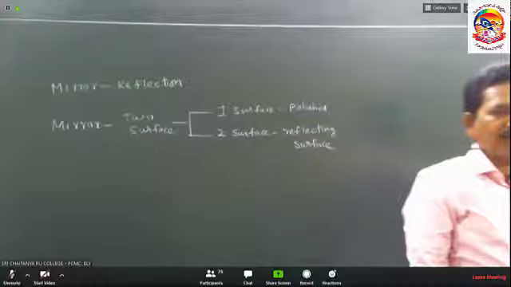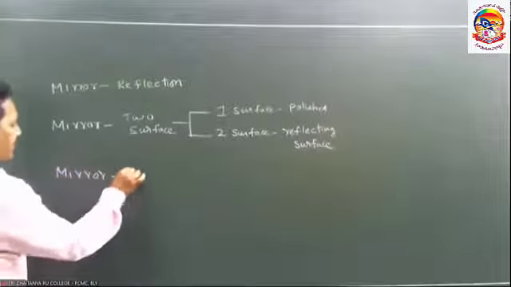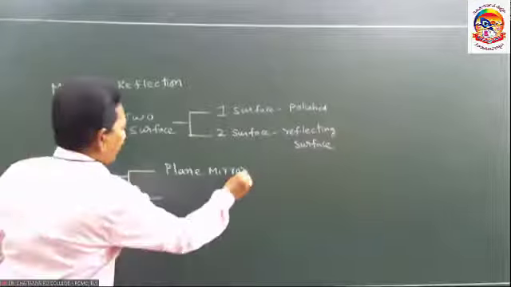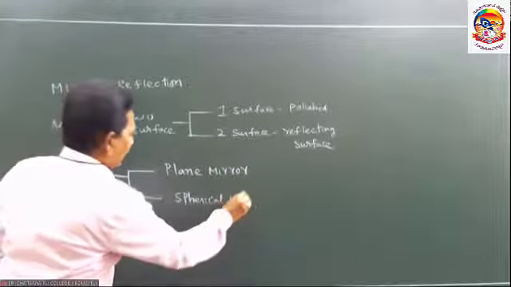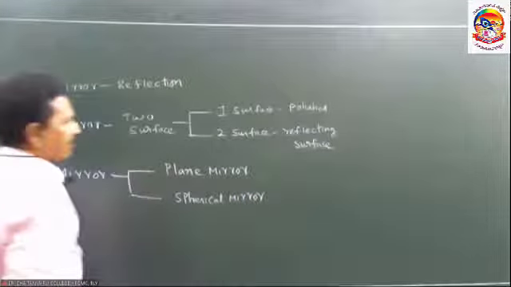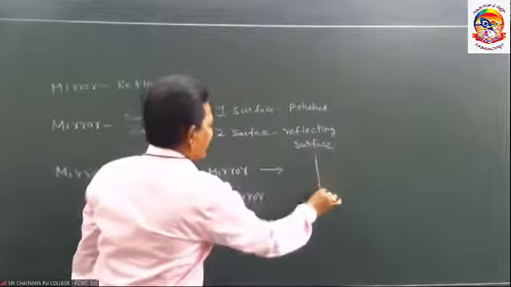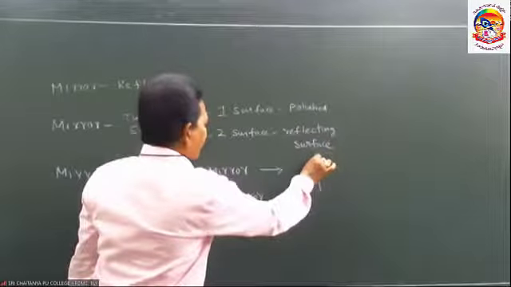Mirrors are of two types. One is the spherical mirror or curved mirror, and the other is the plane mirror, in which the surface is straight.